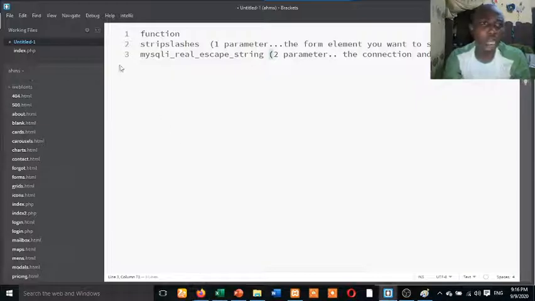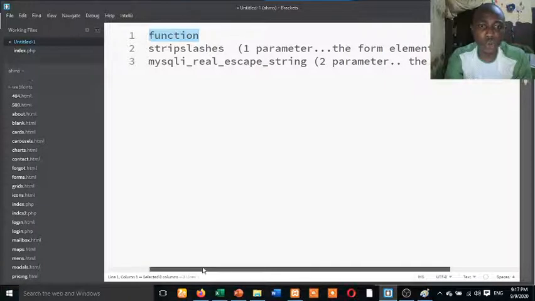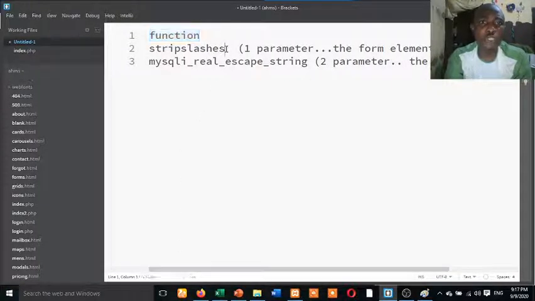I told you initially, there are two functions I want to teach you here, two functions that you are going to come across. The first function is known as stripslashes. Actually, if I don't use these functions in what I want to do, everything is going to work fine. But it's always good to get things right from the beginning. The code I'm going to show you has these two functions: stripslashes and mysql_real_escape_string.